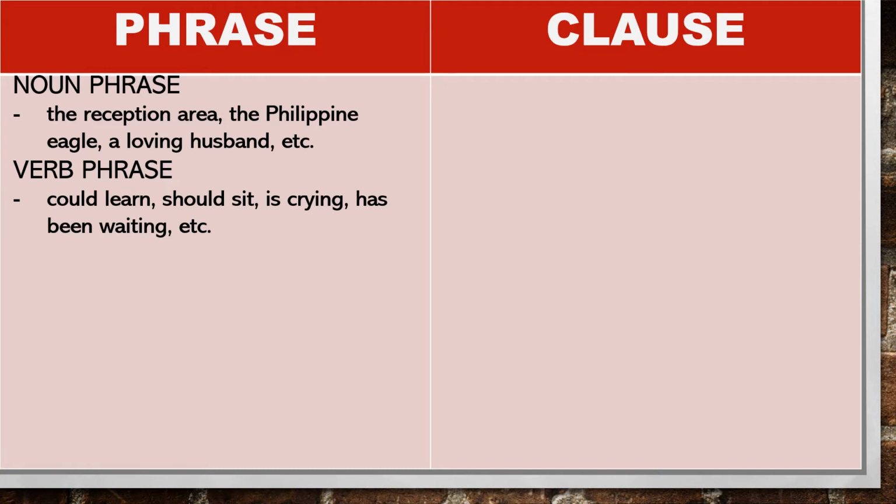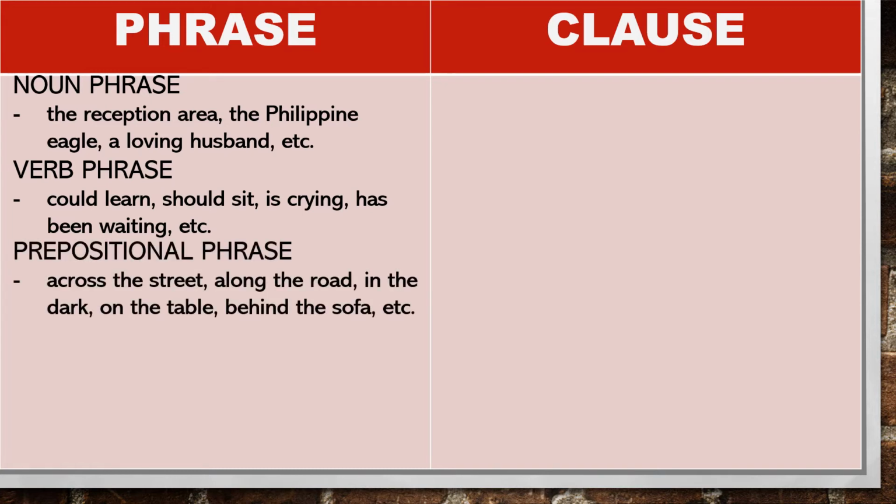There is also a prepositional phrase, which is a group of words that begin with a preposition. For example, across the street. Across is the preposition. Along the road, in the dark, on the table, behind the sofa, and so on.